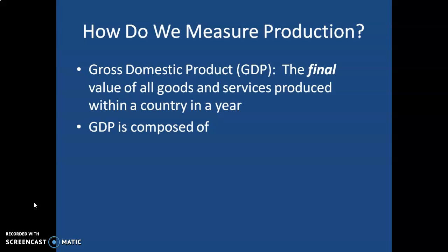GDP is composed of four things. Personal consumption. Personal consumption is what you and I would go to the store and buy. It is also composed of investment.